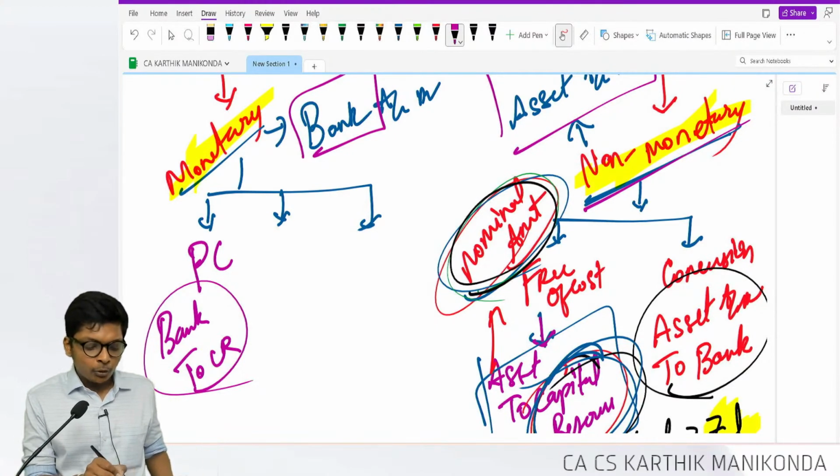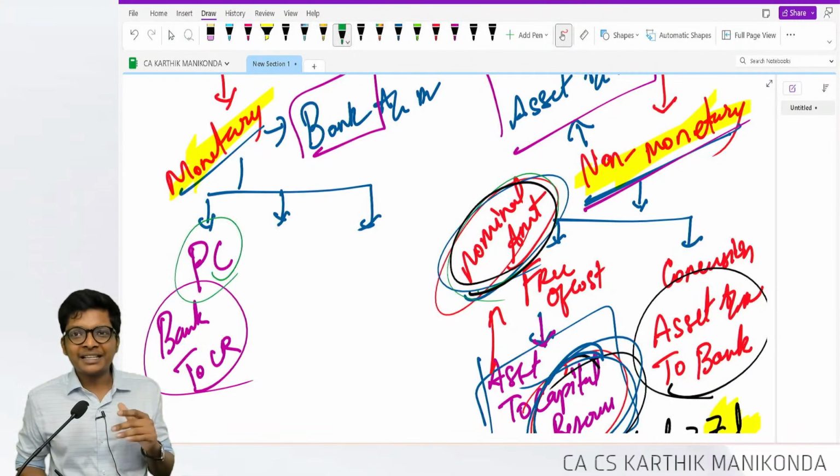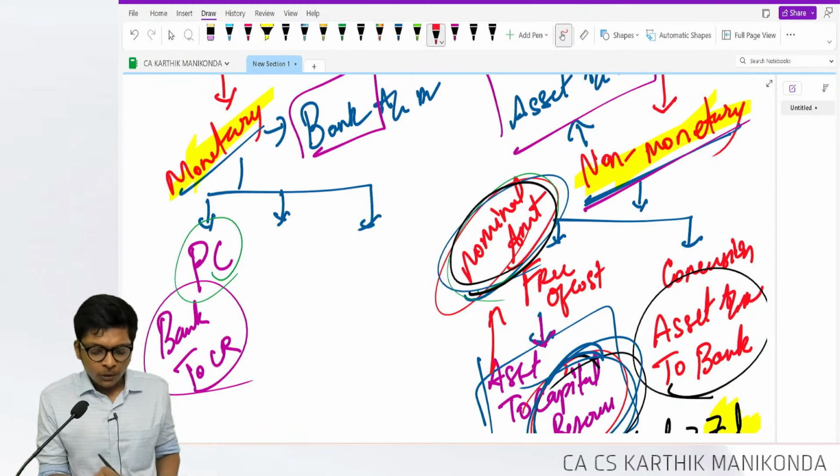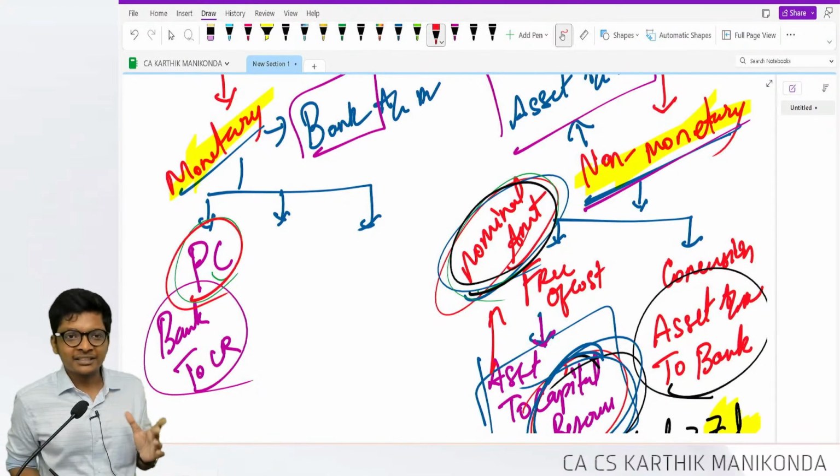Sometimes they will say promoter's contribution is being used for declaring dividend. No, you can't use it for declaring dividend. Does this promoter's contribution come every year? No, only once. That's why capital reserve.